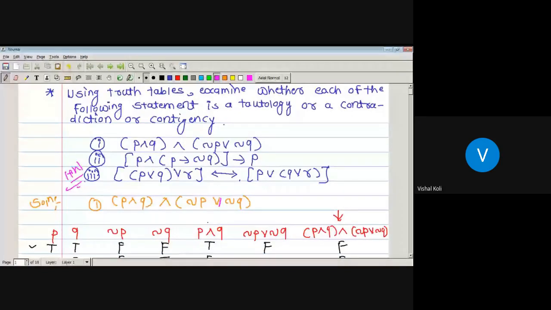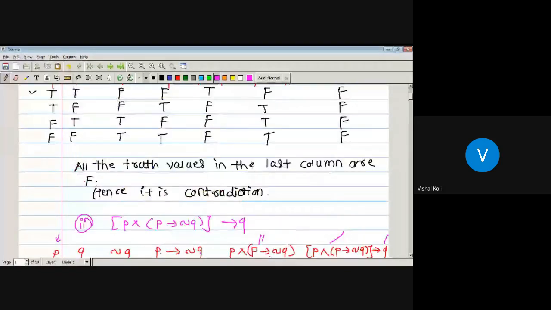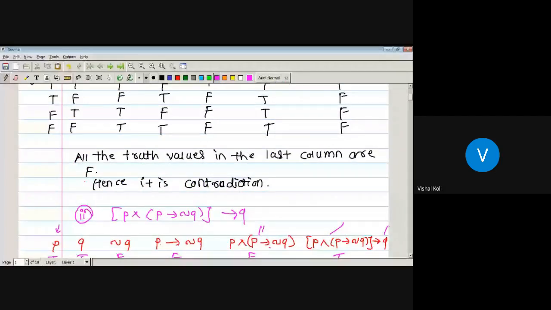Now, the next concept will be quantifiers and quantified statements.